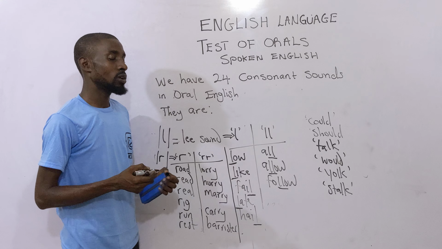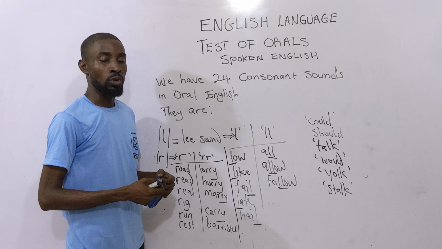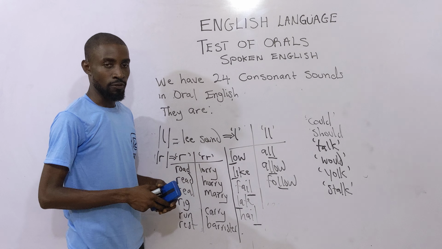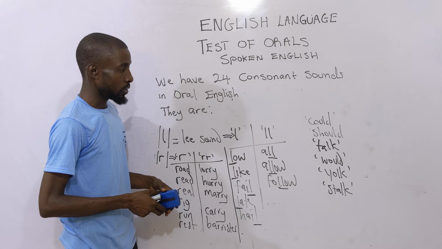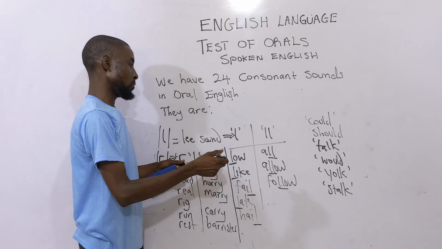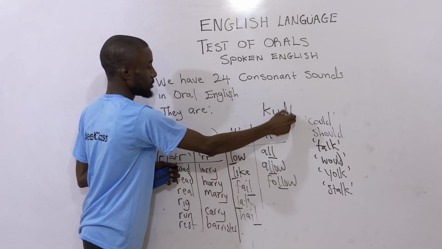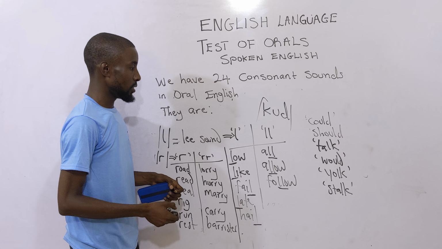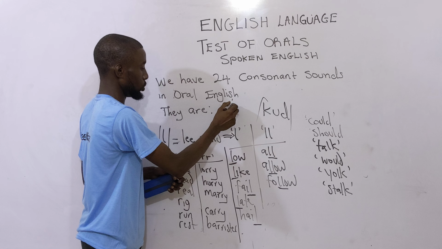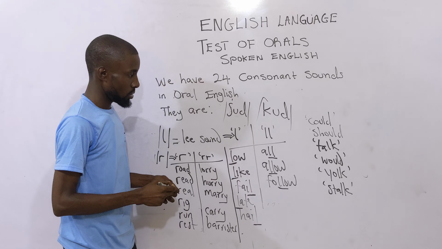But don't forget, there are words that have L, and the L does not sound. Such words we have listed in the following category. We have code. I want to transcribe code now. It should be like this.